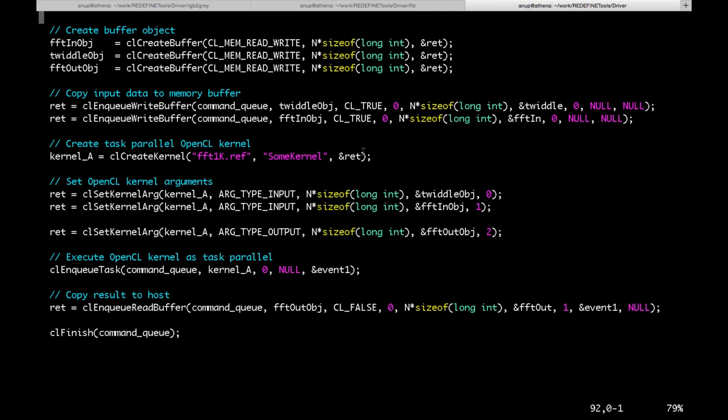We have another application that does signal processing. The application accepts a user-supplied signal as input and performs fast Fourier transform on it. The computation of fast Fourier transform is the kernel that gets executed on the Redefine accelerator.